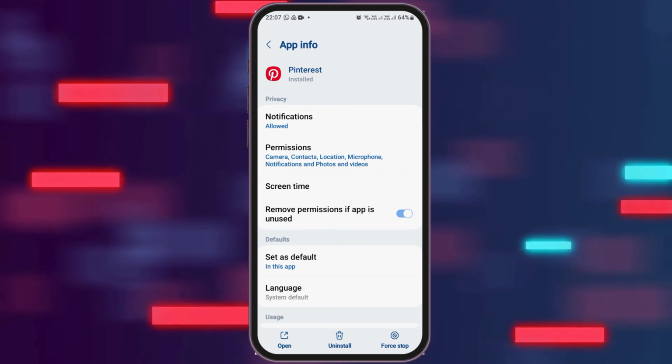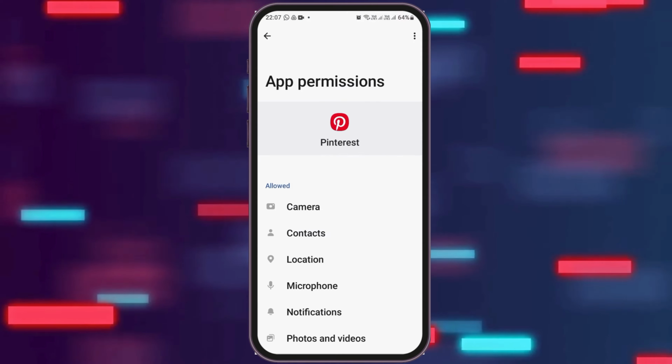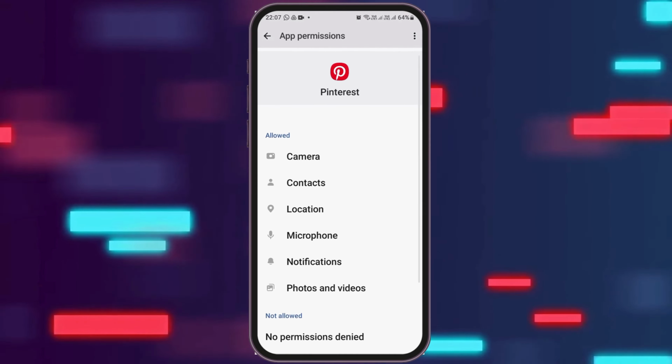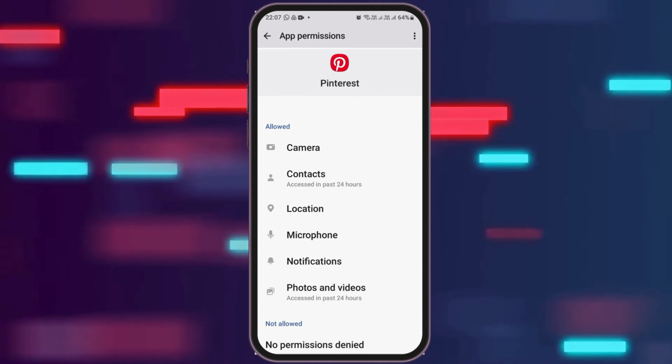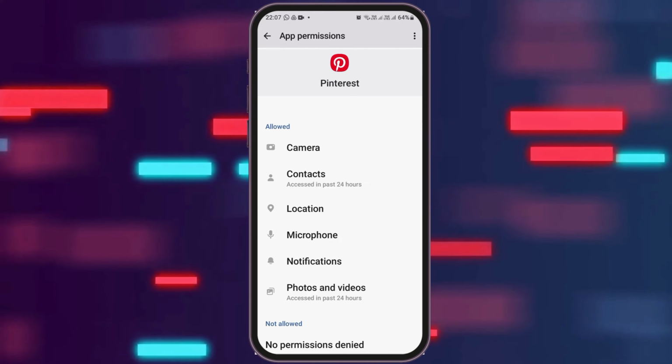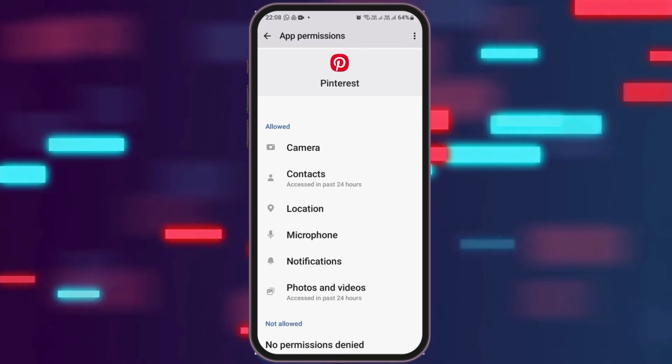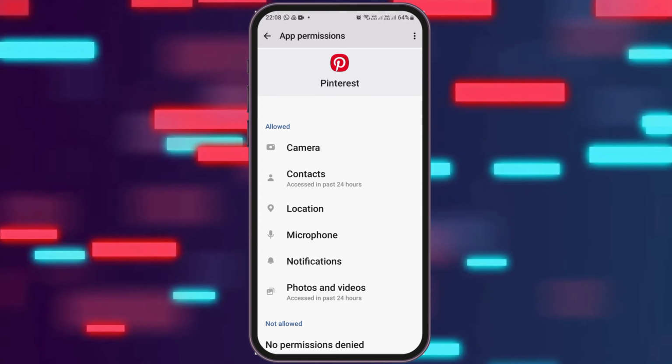After going back, you have to go to the next option, that is permissions. And you have to check the main thing, that is whether the microphone has been allowed permission or not, because whenever the microphone is not allowed the permission, there may be a sound problem in Pinterest. And if you see that the microphone is allowed the permission, now you have to go back.